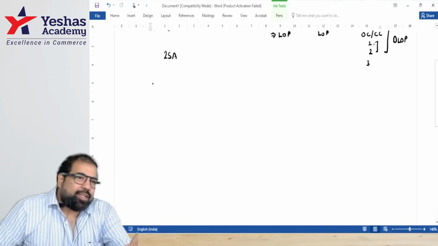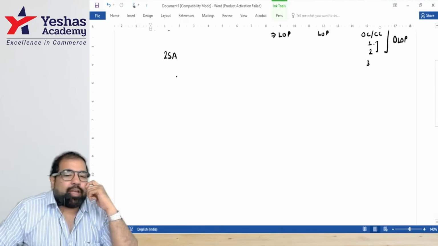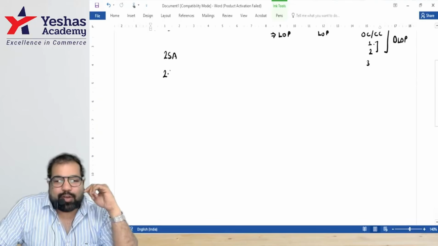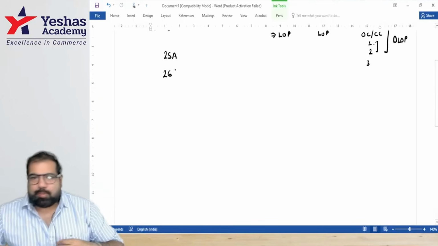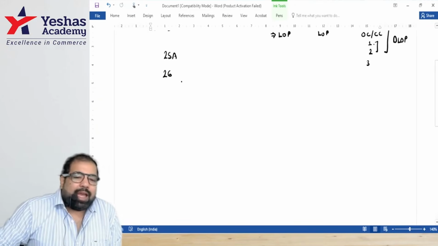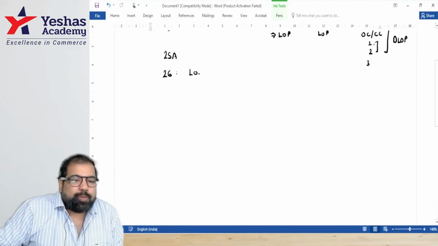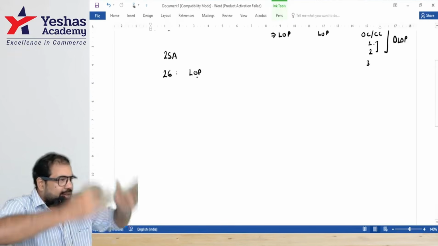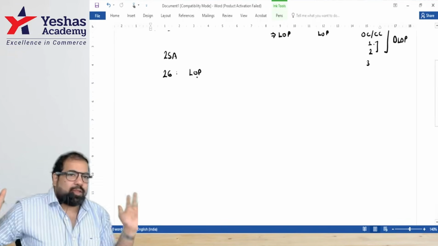Guys, there's no ideal age to get married, but in house property, they tell you the ideal age to get married is section 26 because this is called co-ownership. You and your brother, you and your spouse, you and your parents can co-own a property. And if the co-owned property, guys, is LOP, then you'll calculate the income. In the end, you'll split it between the co-owners.